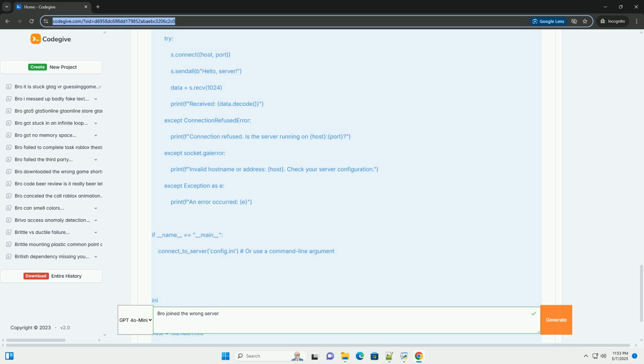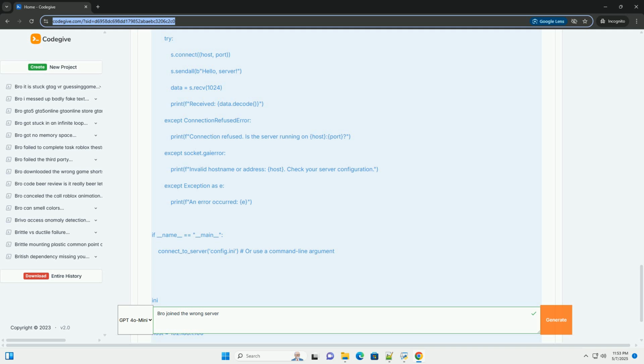A domain name, a human readable name that resolves to an IP address, for example myserver.example.com. DNS, domain name system, translates domain names to IP addresses. A port number, a specific doorway on the server to listen for connections, for example 80 for HTTP, 443 for HTTPS, 21 for FTP.